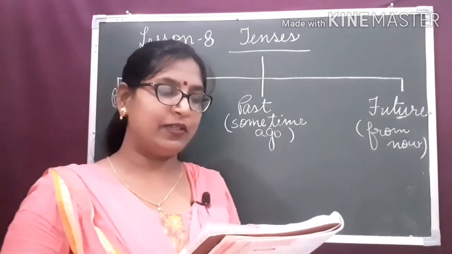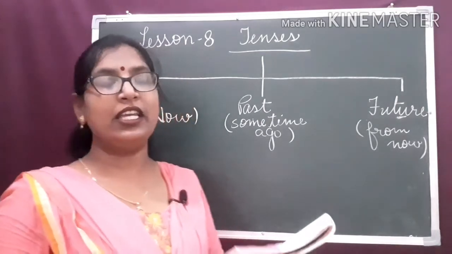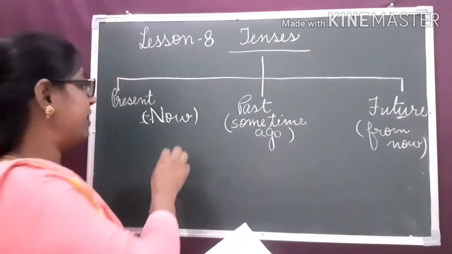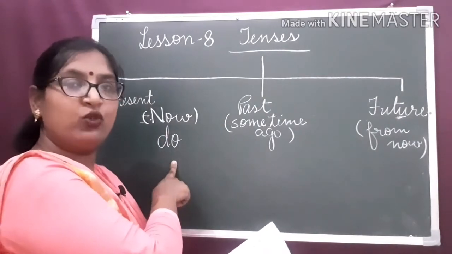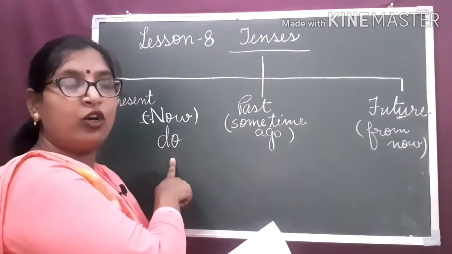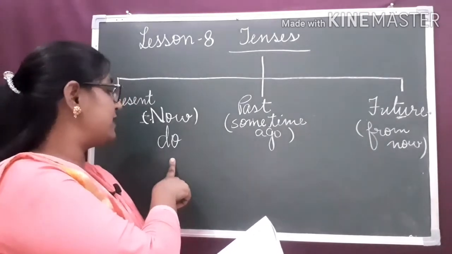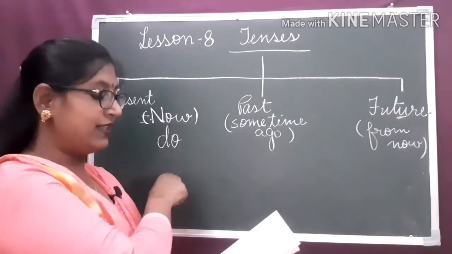So, for example, we'll see these sentences. I do my work. The verb is do. Here, the form of the verb tells us that the sentence is in present tense.